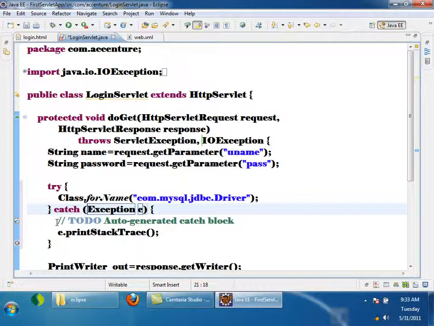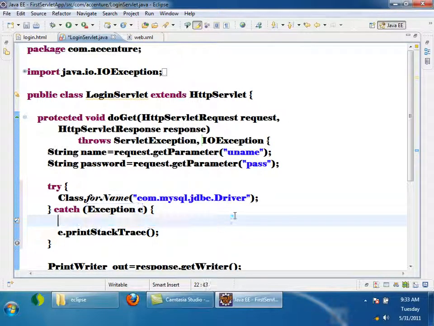Now after loading, what will this do in JDBC? Class.forName will load this class, right? Once this class is loaded, in the static block of this class there is code which will create an object of the driver and register this driver with DriverManager. Already in JDBC we have understood, DriverManager.registerDriver. The single step is doing two things. Inside the static block of this driver class, it is registering it with DriverManager. Okay, first step is Class.forName.